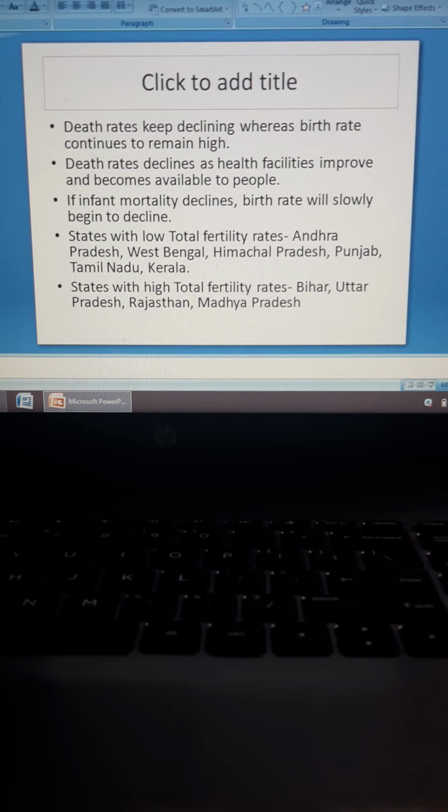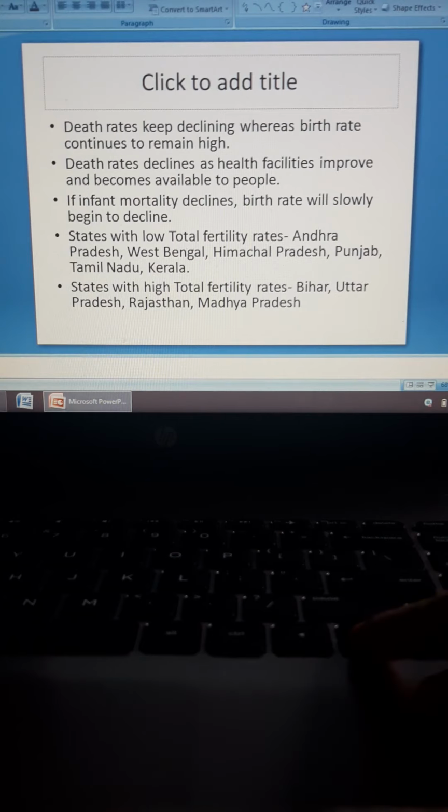States with low fertility rate are Andhra Pradesh, West Bengal, Himachal Pradesh, Punjab, Tamil Nadu, Kerala. You all already know what total fertility is. I have given the definition in the earlier PowerPoint. And states with high total fertility rates are Bihar, Uttar Pradesh, Rajasthan, Madhya Pradesh. Moving to the next slide.